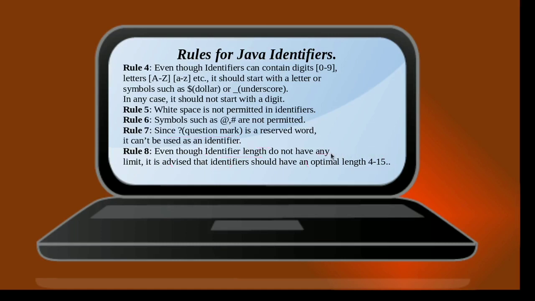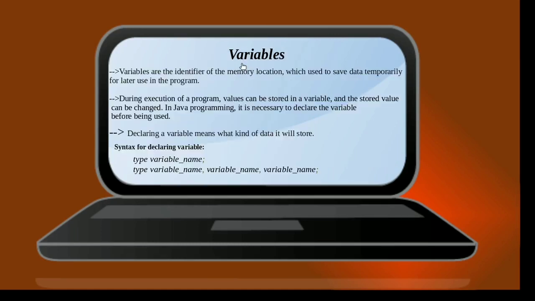Now that we know what keywords are, and we have even seen a few examples of keywords, and then we discussed identifiers and saw the rules that are associated with Java identifiers, let us now discuss variables and constants in Java. Now coming over to variables. Variables are considered to be an identifier of a particular memory location.